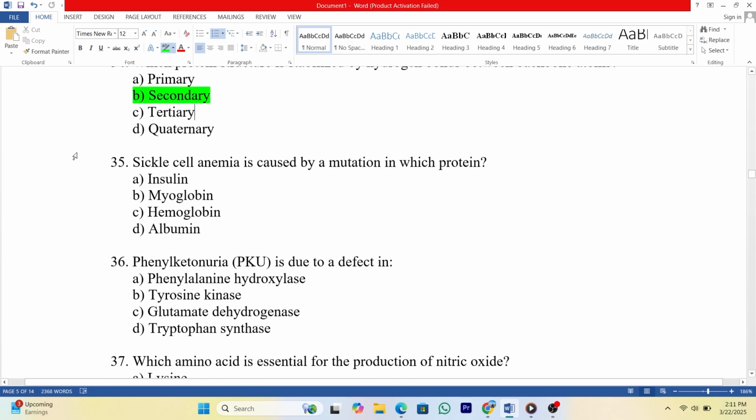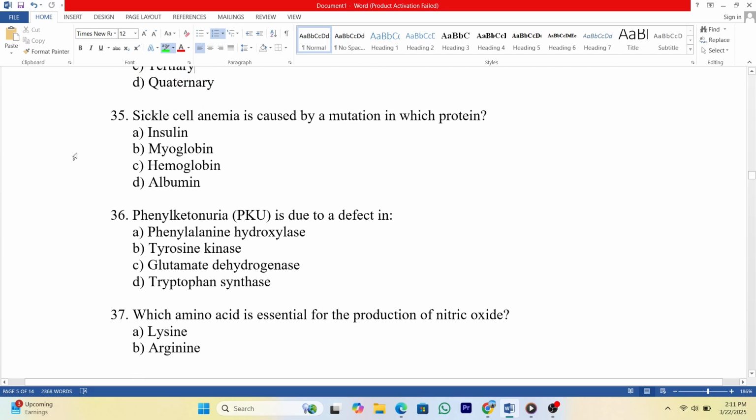35. Sickle cell anemia is caused by a mutation in which protein? A. Insulin. B. Myoglobin. C. Hemoglobin. D. Albumin. Answer: C.